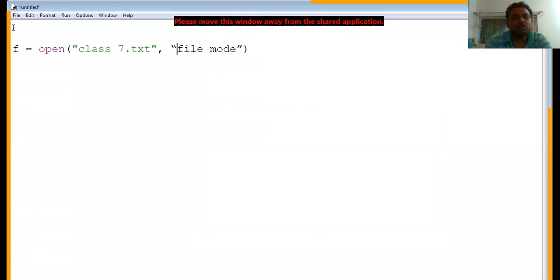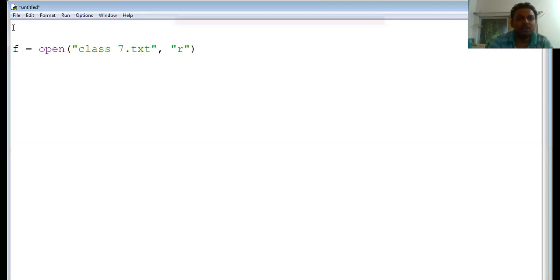Since your purpose is only to read the content from the file, you will open the file in r. If you want to open the file for reading purpose, you will write r here. If you want to open the file for writing purpose, you will write w here. Right now we are opening the file for reading purpose, that's why we are writing r here.